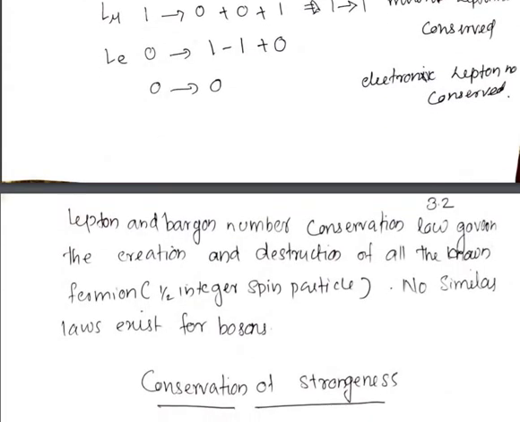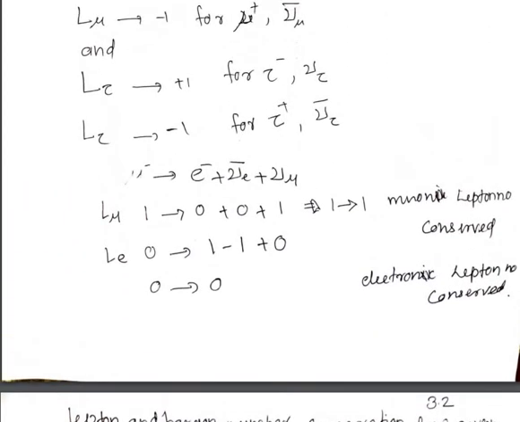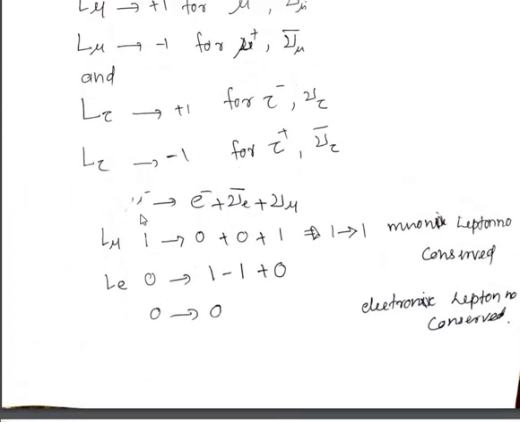Okay, so for example, let us discuss this reaction: mu minus gives electron plus anti-electron neutrino plus muon neutrino. So for mu minus, L mu is +1. For the electron L mu is 0, plus the electronic anti-neutrino L mu is 0, and for the muon neutrino this is 1.